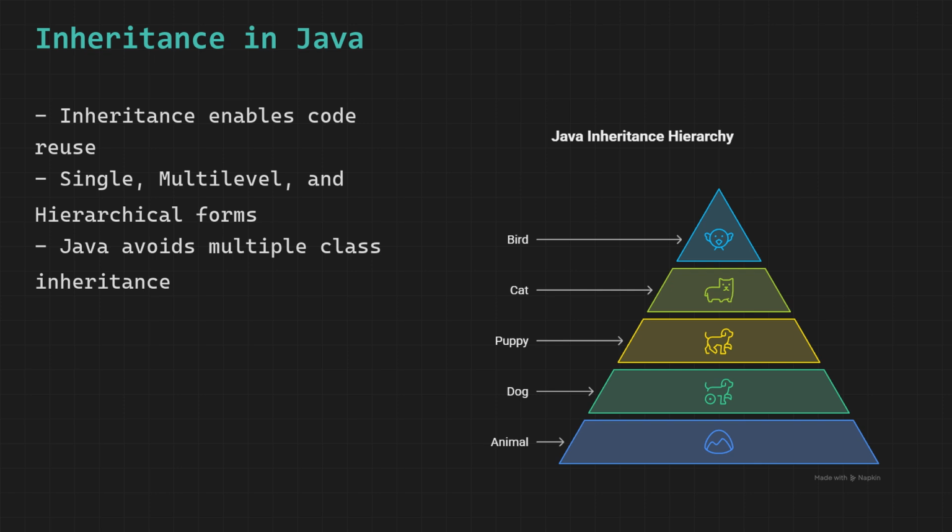One very important rule: Java does not support multiple inheritance with classes. This means one class cannot extend two classes at the same time. Java made this decision deliberately to avoid confusion and errors. However, Java does provide a way to achieve this through interfaces, which we will cover later in this video.